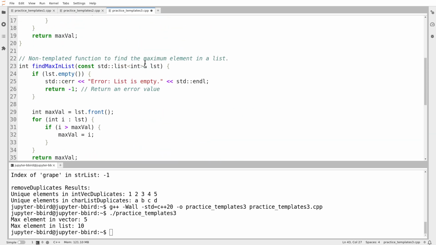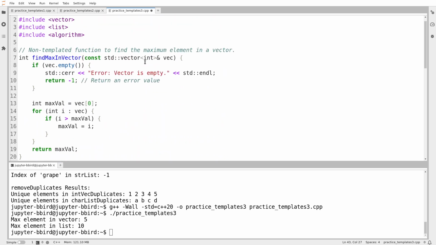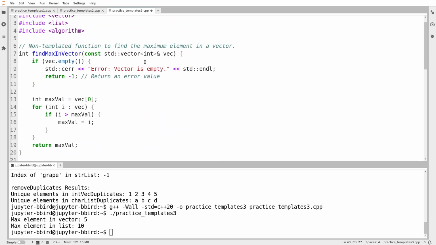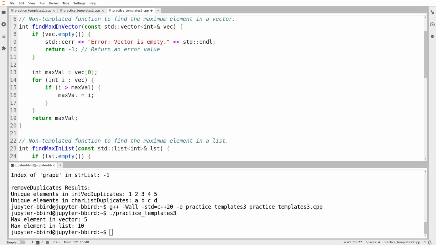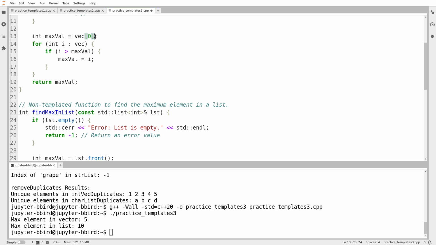My impression is I have to turn this into just findMax, a single templated function. I've got to find a way of turning these two functions into one implementation that does something that is substantially the same. So I look at this and I observe, if I turn this implementation into findMax, it's not going to work on lists because it tries to index, and lists don't have indexing. If I look at the list version, it uses .front, which, as far as I can recall, does exist for vectors, unless I'm mistaken. Let's see what happens.